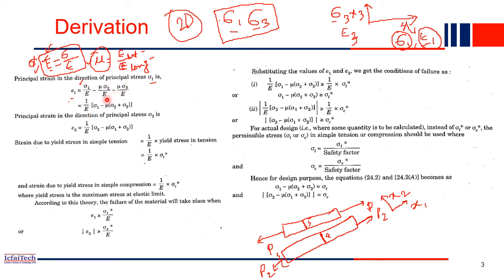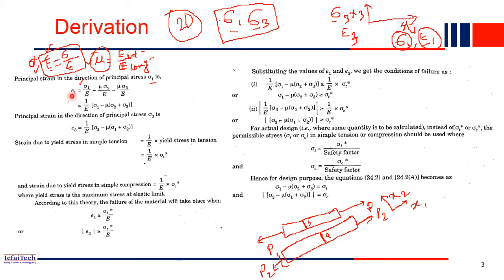Already you have understood. And now mu is multiplied because in the other two directions those are the lateral strains. So you have to convert lateral strain into longitudinal strain. Epsilon 1 is the strain in the x1 direction. But these strains are in those directions, so you have to convert them into longitudinal strain by multiplying with mu, the Poisson's ratio. If you just simplify, and take 1 by E common, you will get the final figure.